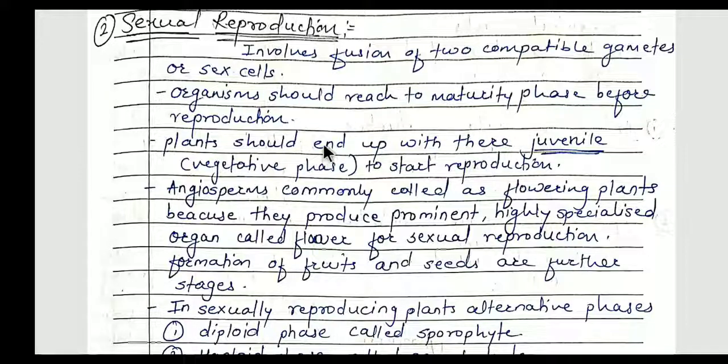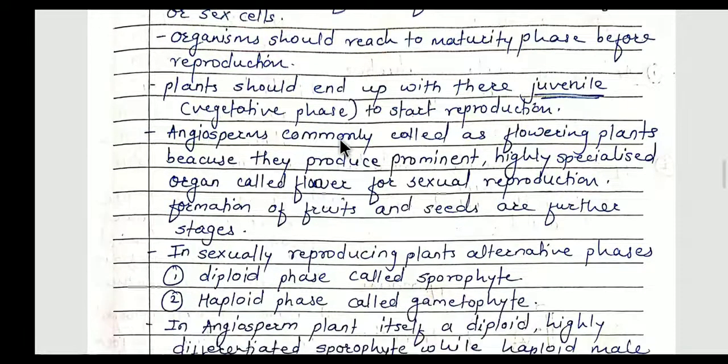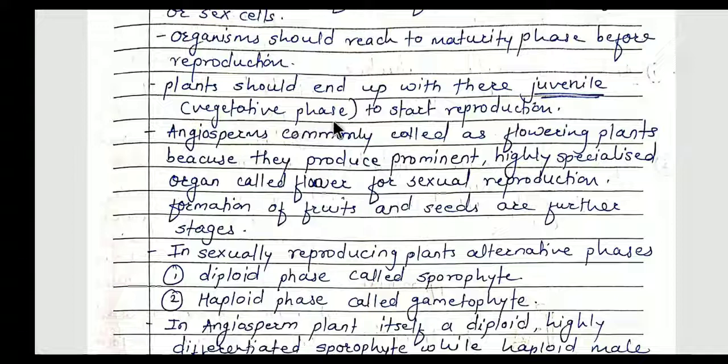So a plant should end its juvenile, that is vegetative, phase to start reproduction. Here in this chapter we are focusing on reproduction in plants only. In case of plants, they should first finish their vegetative phase. It means their growth should be completed, shoot growth and root growth, and then they enter the reproductive phase, so that they can reproduce properly and the new young ones formed from that process are exactly similar to their parents.